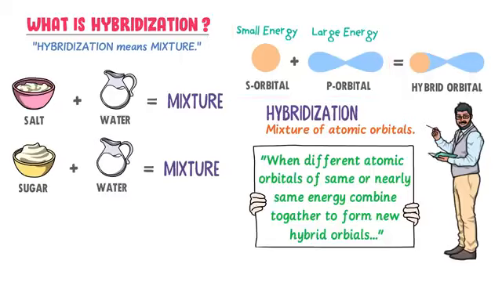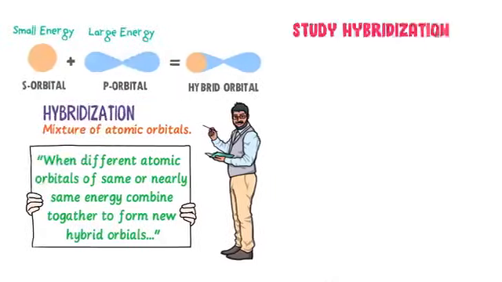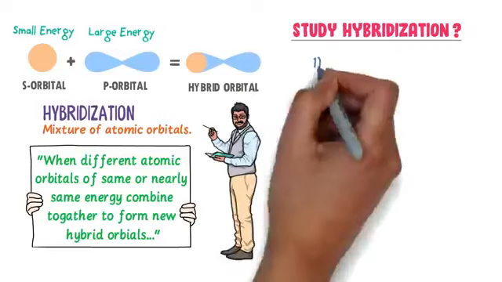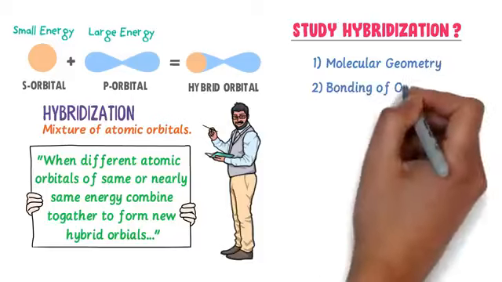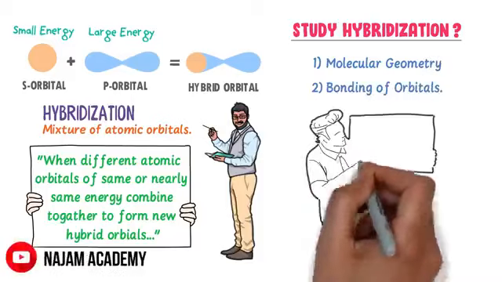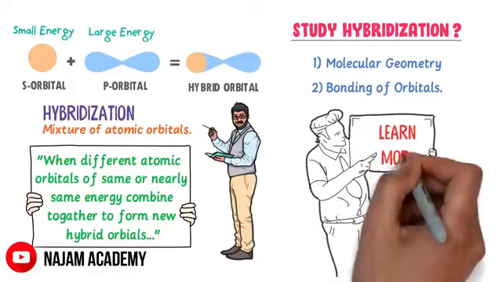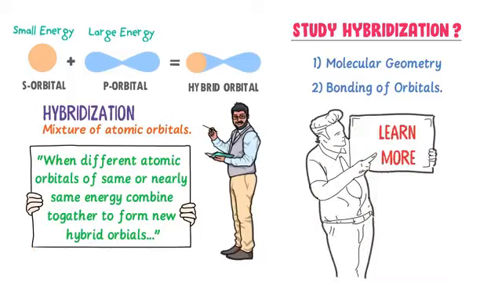Here, you must learn why we need to study hybridization of atomic orbitals. Well, hybridization of atomic orbitals teaches us two important concepts. Firstly, it shows us molecular geometry or shape of the molecules. Secondly, it shows us the bonding of atomic orbitals. You will learn more about the molecular geometry and bonding of atomic orbitals in this lecture.